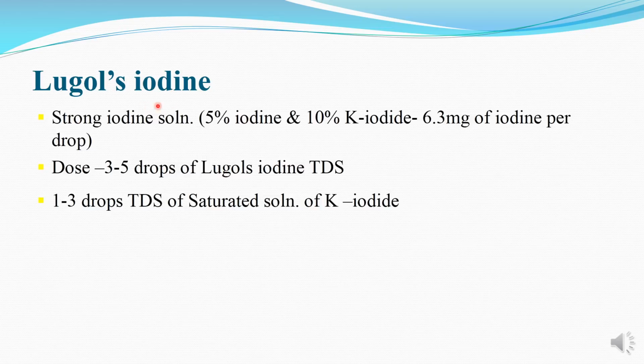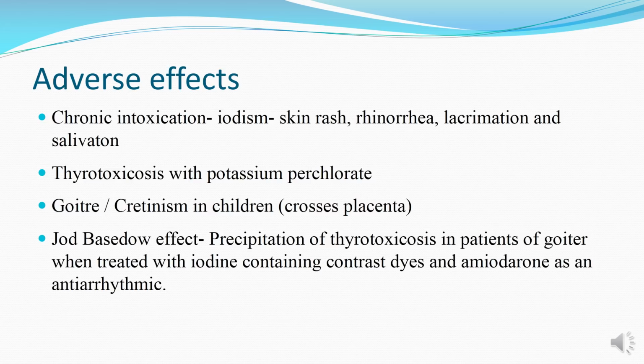Lugol's iodine is a solution that contains 5% iodine and 10% potassium iodide. This solution has the same activity as the iodide, and its use is similar to that of iodide. The adverse effects seen due to these agents are: chronic intoxication can cause iodism, that is the excess of iodine in the body leading to skin rash, rhinorrhea, lacrimation and salivation. Thyrotoxicosis can be seen with potassium perchlorate.